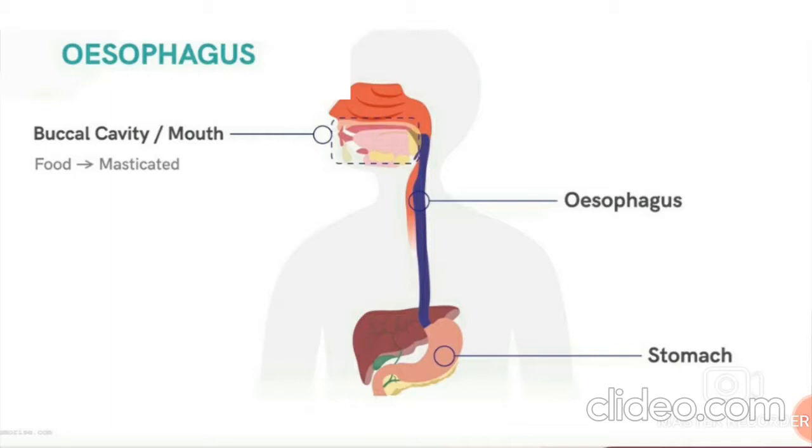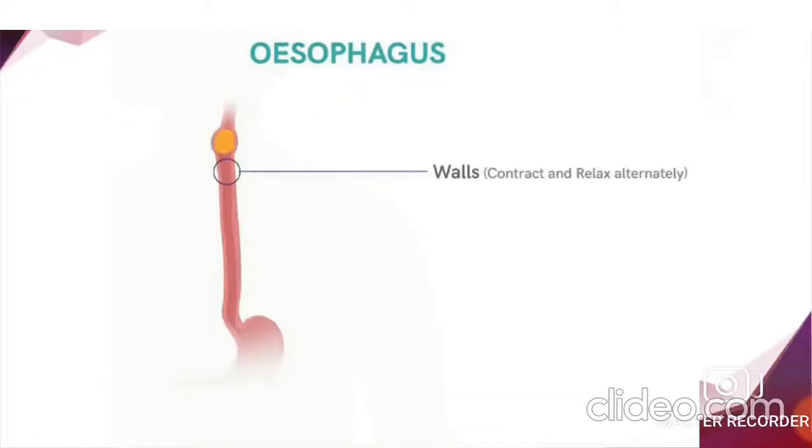From here onwards, the movement of food is due to the movement of the muscles present in the walls of the esophagus. Understood? Here, can I ask you one question? Does the food from the mouth travel straight down the line? The answer is not really. The process is not straight and simple. Here, the walls of the esophagus contract and relax alternately, allowing the soft food to pass down to the stomach.